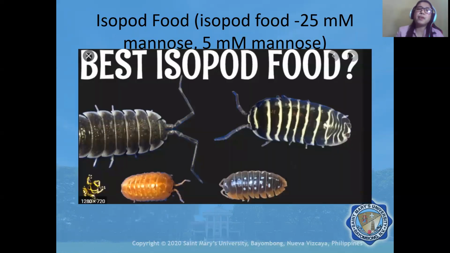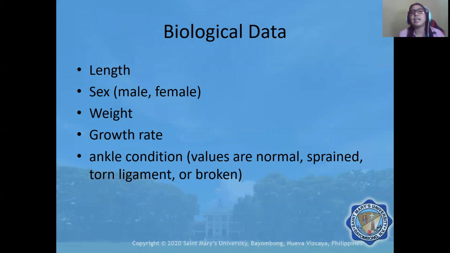Okay, let's move. So how about isopod food? So again, if we will just limit, for example, that the isopod food is from 25 mm manosed or 5 mm manosed, then it again means that we are treating it as nominal data. Okay, let's consider other biological data.